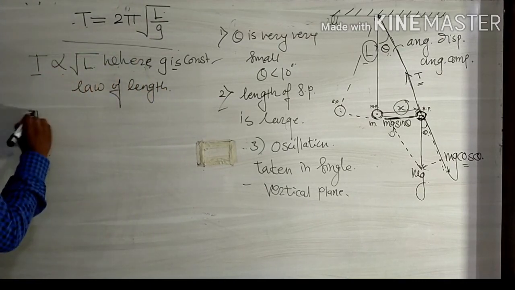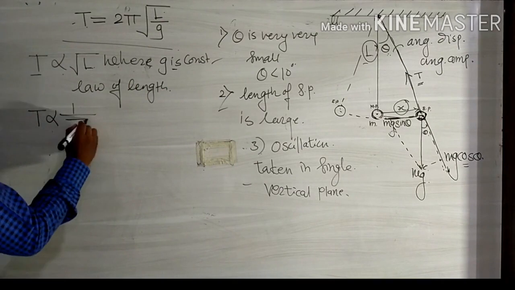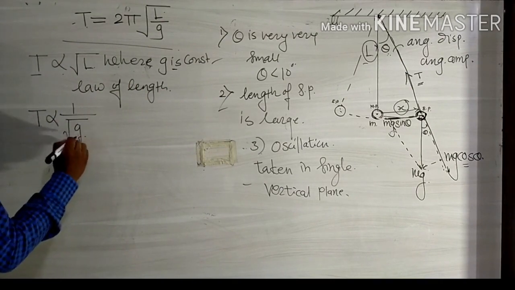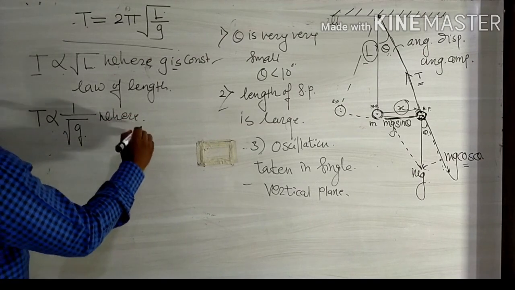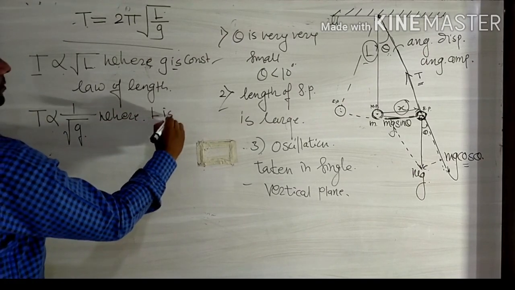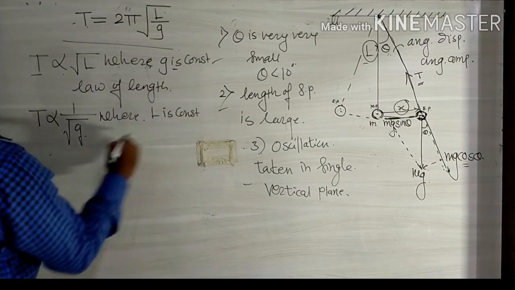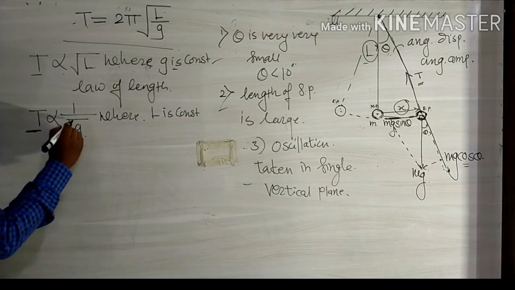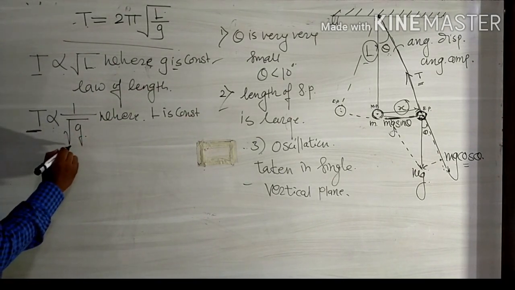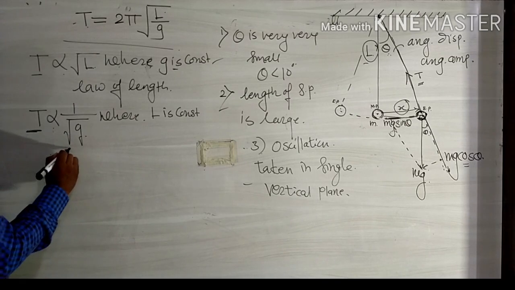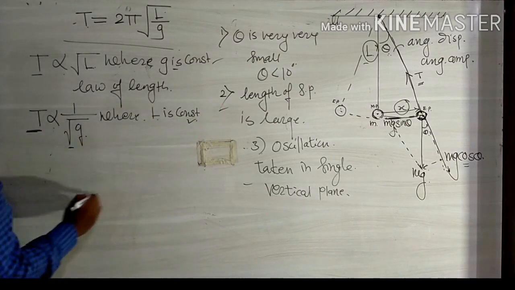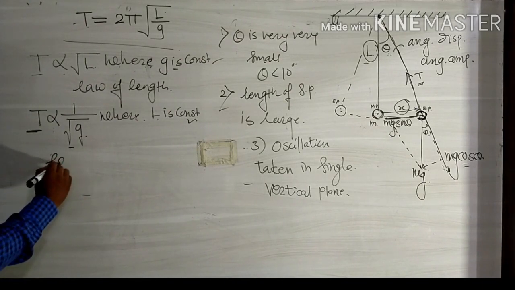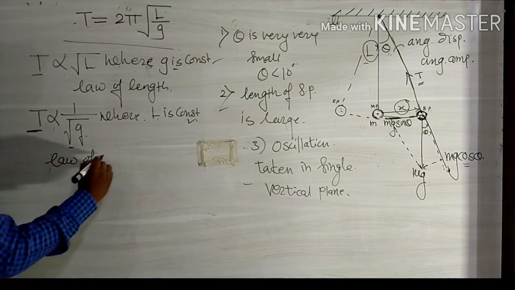Again, T is inversely proportional to under root of g, where L is constant. It means the periodic time is inversely proportional to the square root of acceleration due to gravity, where the length is constant. That is called the law of acceleration due to gravity.